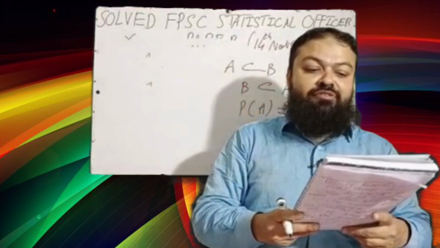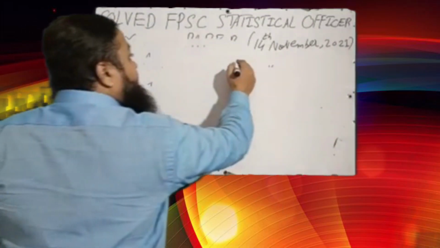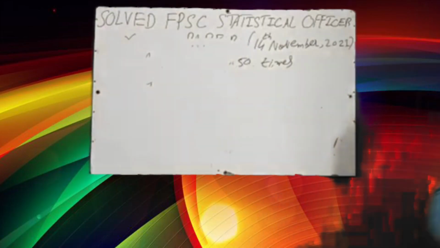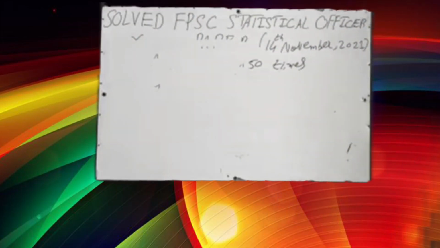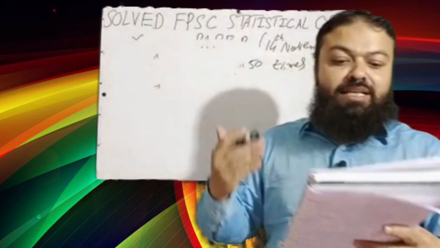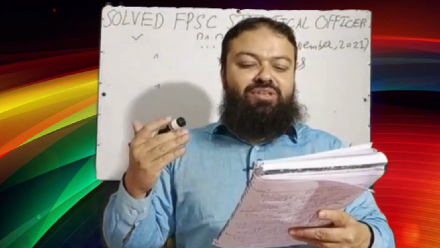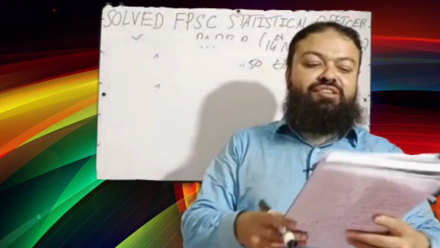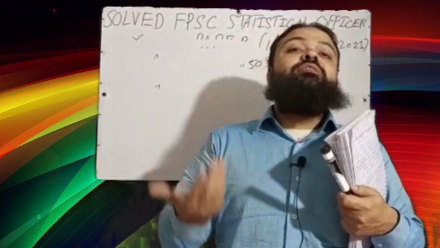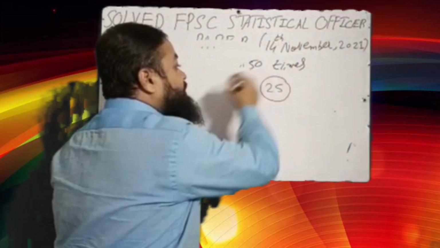Next question is, a fair coin is tossed 50 times. The number of expected heads occurring is. Option A is 20, B 23, C 25, D none of these. We know the probability of head is 1 by 2, so there can be 25 heads. 25 will be the correct option in the exam.